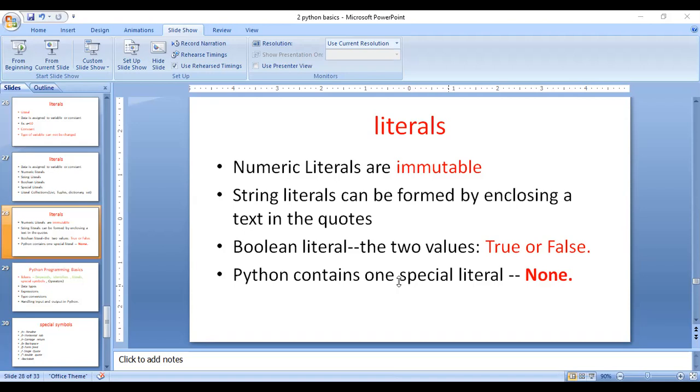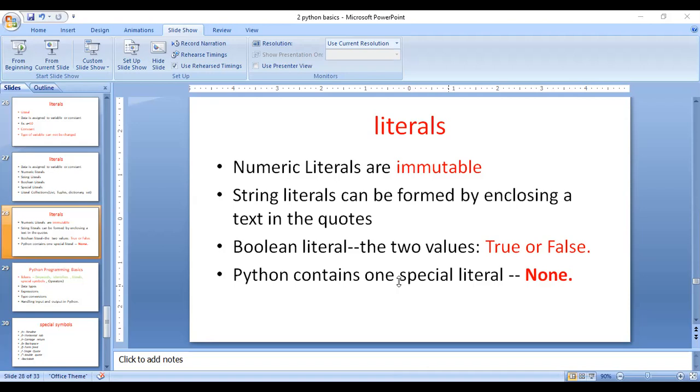The next important one, the literal collection. Here, what are the different collections? For example, different collections available.